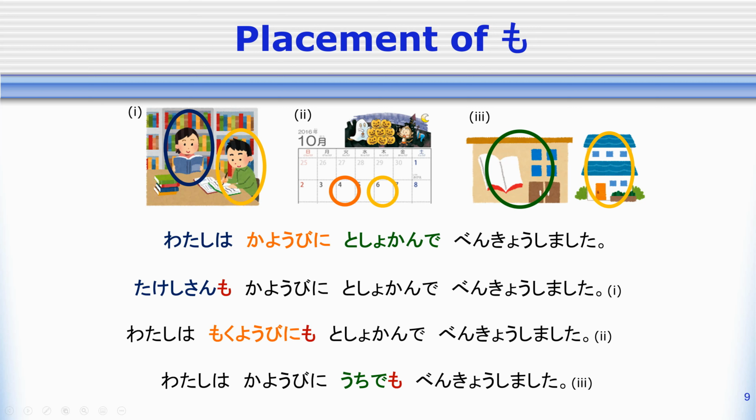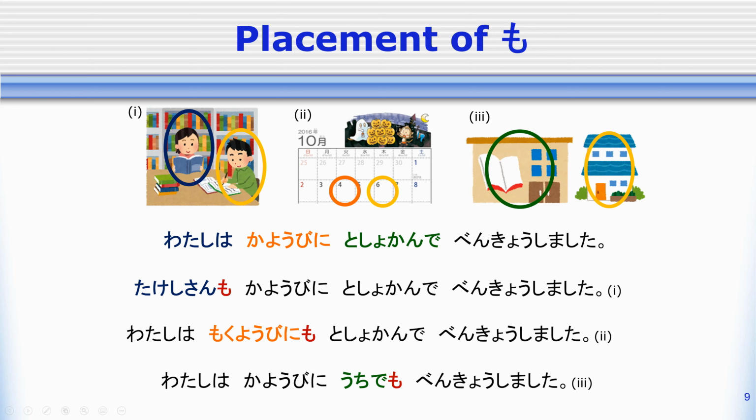So 私は, this is the same in both sentences. I can't put も here. 火曜日に, same in both sentences. I can't put も here. 図書館で、家で. See, that's different. So I can put も after 家で. So 私は火曜日に図書館で勉強しました。I studied at the library on Tuesday. 私は火曜日に家でも勉強しました。I also studied at my house on Tuesday.